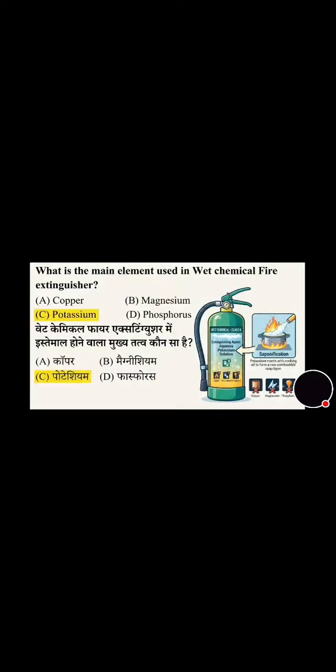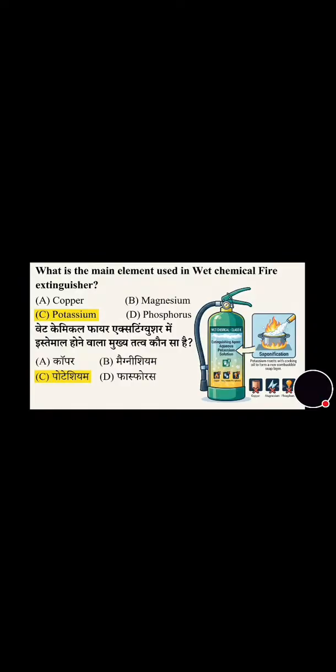Now we will move towards the next question that's on the screen. You can see, what is the main element used in a wet chemical fire extinguisher? That is copper, magnesium, potassium, phosphorus. And its correct answer is option C, that is potassium.